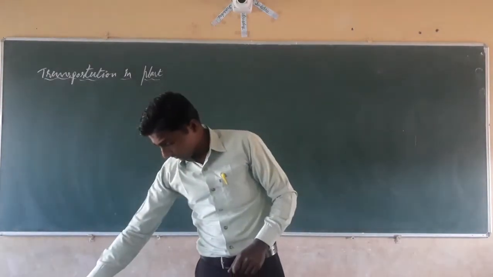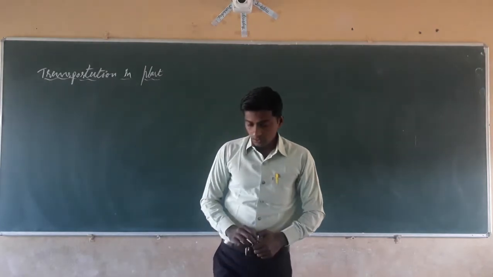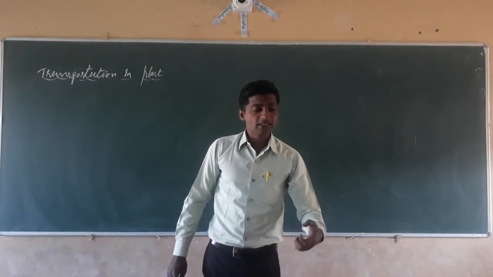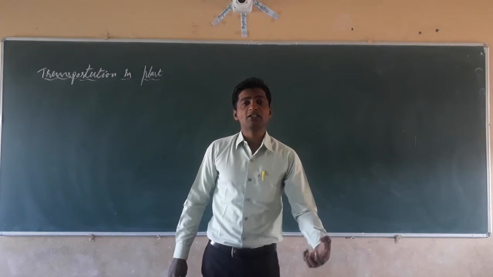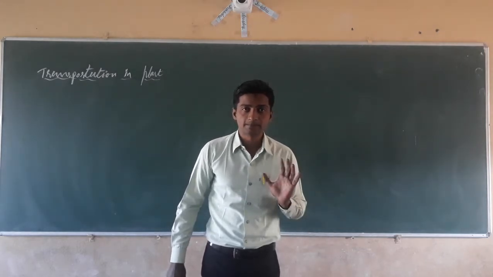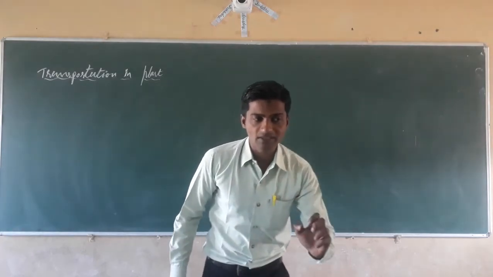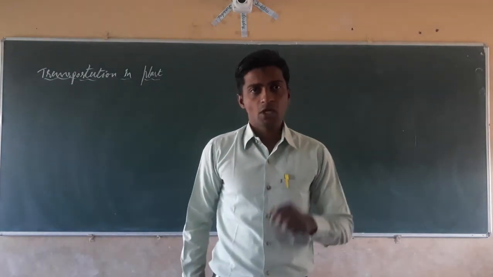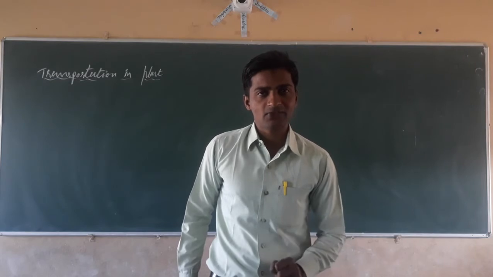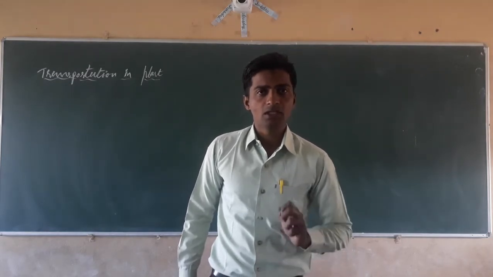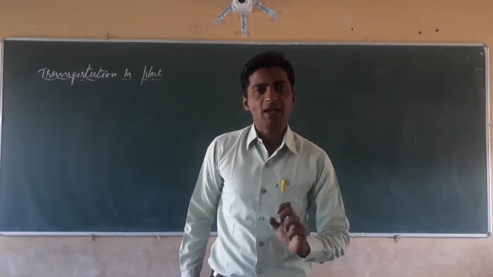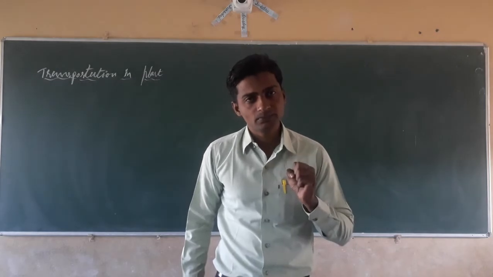Soil is the richest source for the plants to get nutrients. It means soil has a number of nutrients, organic and inorganic substances, and water, that are taken by the plants through the roots.